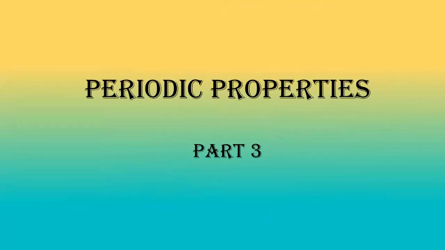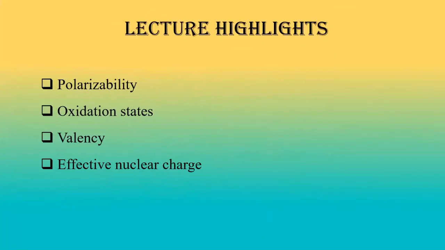As you have seen, this is part 3 of the periodic properties, and we have 4 more important points: polarizability, oxidation states, valency, and effective nuclear charge. We'll discuss these 4 very important topics and their variation in the periodic table. So let's start today's topics.